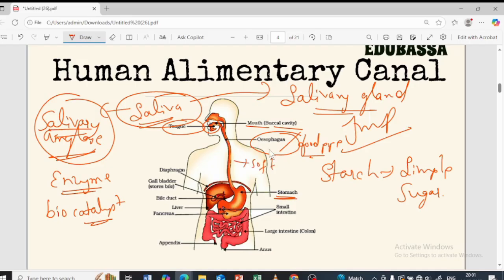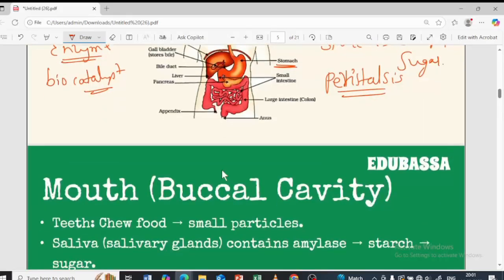The inner lining of this is soft, which is why the food has to be broken down and mixed with the saliva so that it can easily pass. And this entire alimentary canal undergoes a movement called peristalsis movement. What is peristalsis movement? I'll explain. First we'll move to the next slide.